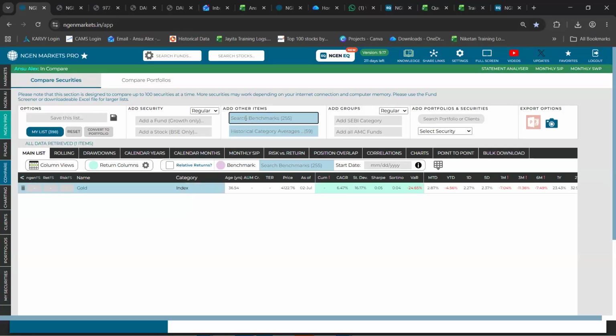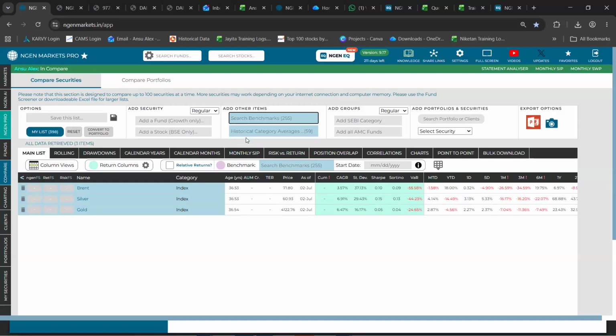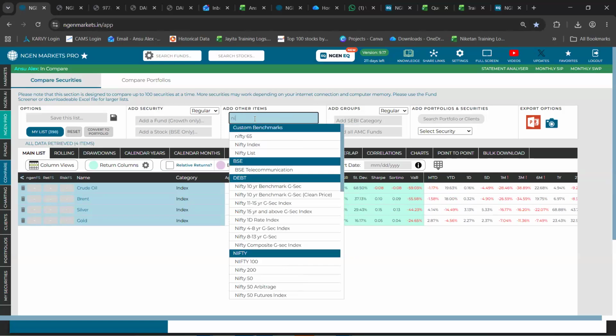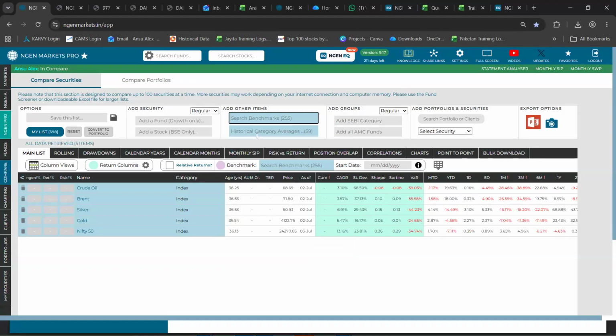I've added gold, silver, let's say Brent crude oil, and let's say I also add Nifty 50 as a benchmark comparison. So these have been added into our compare section.